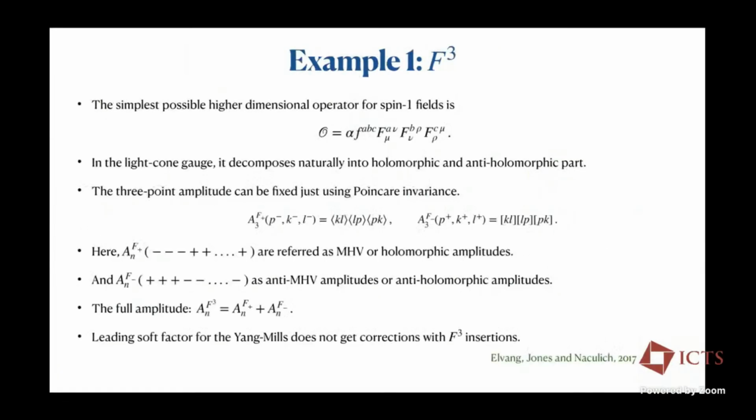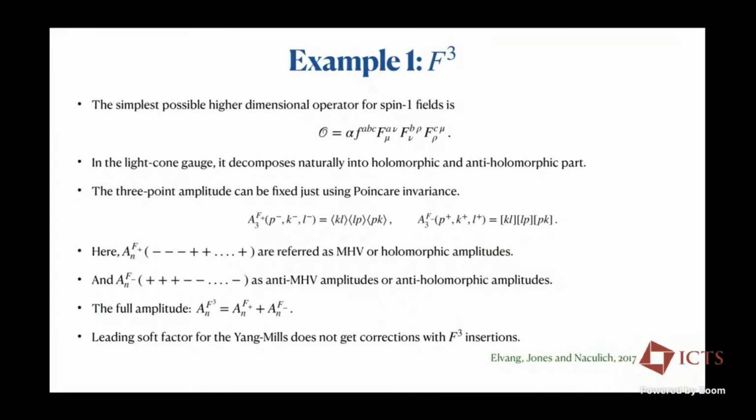So we take the simplest example, F cubed, and covariantly the way to get the 3-point amplitude is to insert the self-dual and anti-self-dual fields and see that the F cubed operator decomposes naturally into a holomorphic and anti-holomorphic part. Since we're working in the light cone gauge in the first part of the paper, and light cone gauge involves the physical degrees of freedom, this F cubed operator naturally decomposes into holomorphic and anti-holomorphic parts. So this is the 3-point amplitude, and this is the anti-holomorphic part of it.